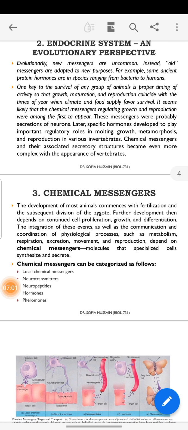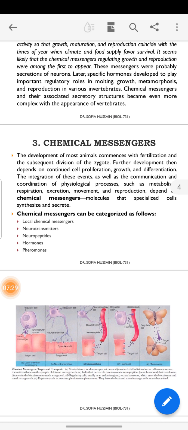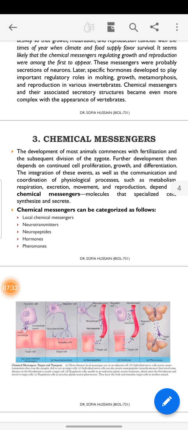For their development, the integration of these events, as well as communication and coordination of physiological processes such as metabolism, respiration, excretion, movement, and reproduction, depends on chemical messengers. For all these physiological processes, messengers are required. They are specialized cells that synthesize and secrete a substance in response to a stimulus, and hormones are produced as a response.